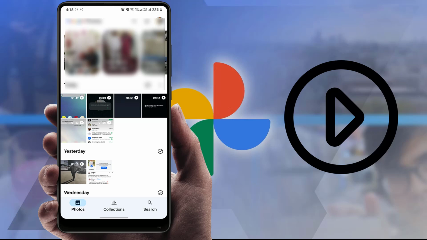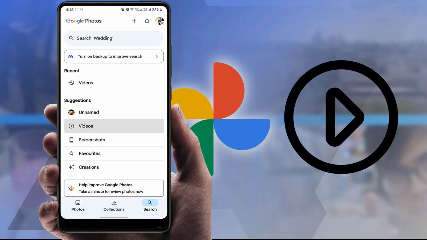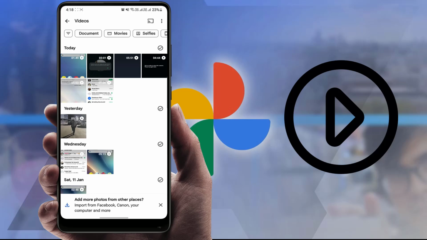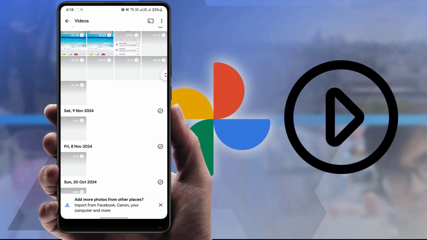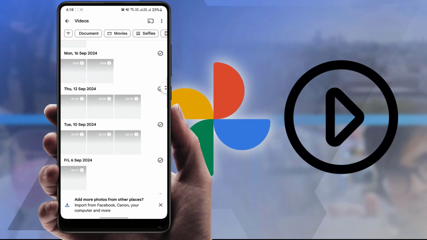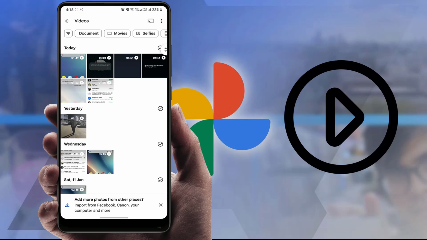In the bottom right corner of your screen, you can get the search option. Just tap on it, and here you can get the option Videos. Just select Videos only, like this. Now it will show you only videos stored on your phone, as you can see. So this is the way to view only videos on your Google Photos.